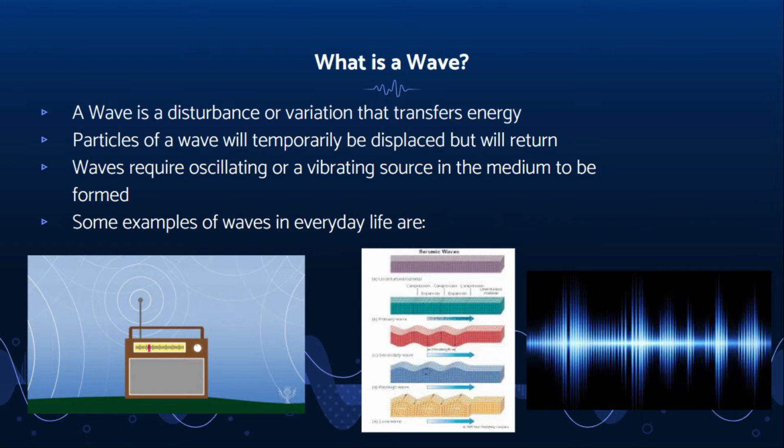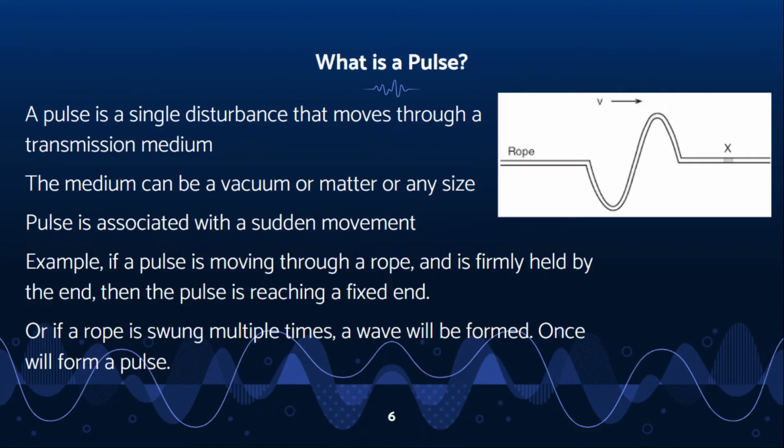Some examples of waves that happen all around us include radio waves, water waves, sine waves, cosine waves, stadium waves, earthquake waves, sound waves, and light waves. Now, what is a pulse? A pulse is a single disturbance that moves through a transmission medium. The medium can be a vacuum or matter and can be any size. A pulse is associated with a single sudden motion or impact.